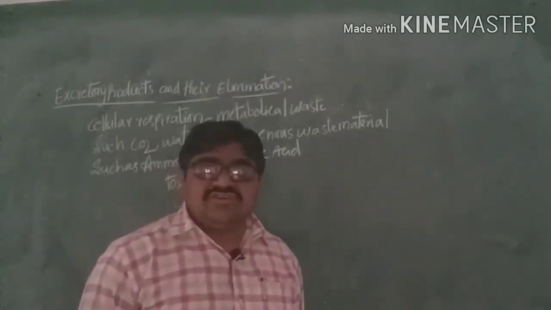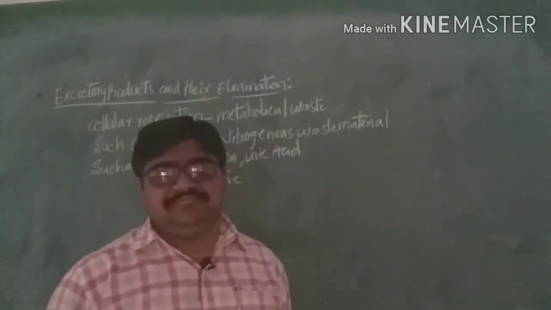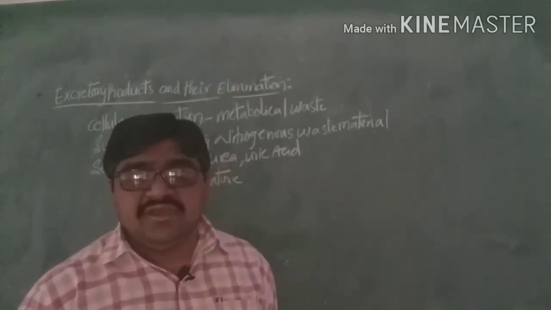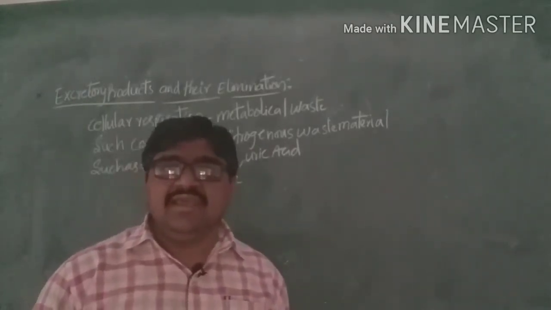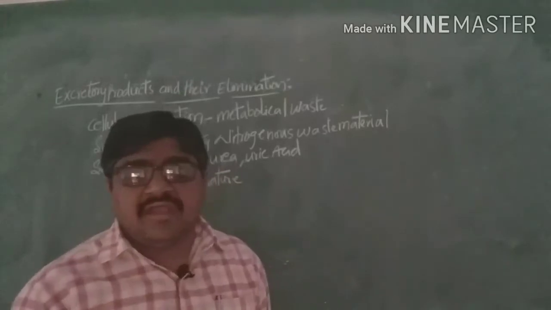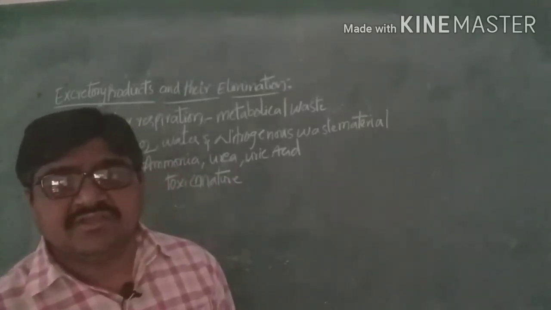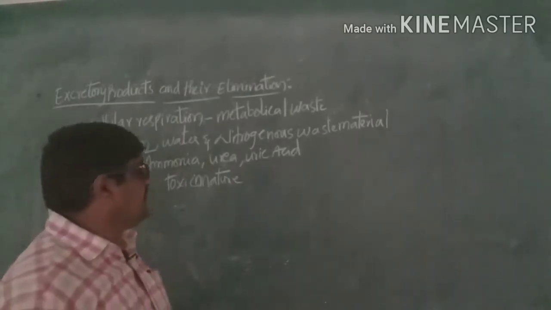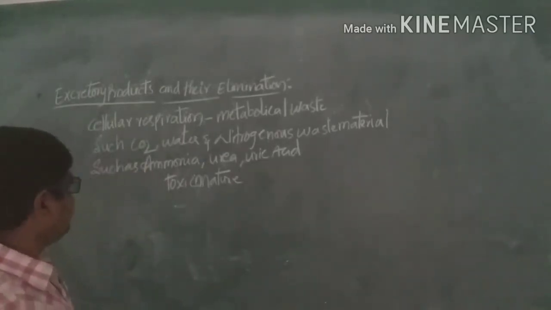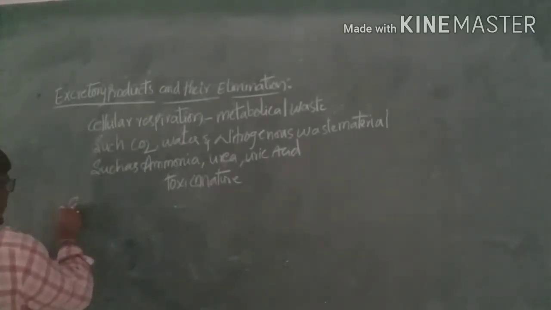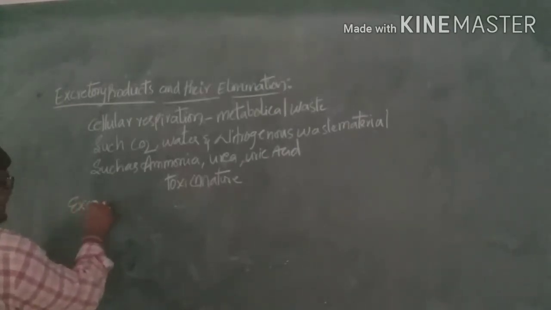This elimination of waste materials, mainly in the form of nitrogenous waste, is called excretion.